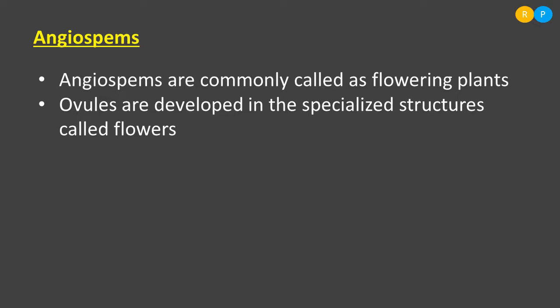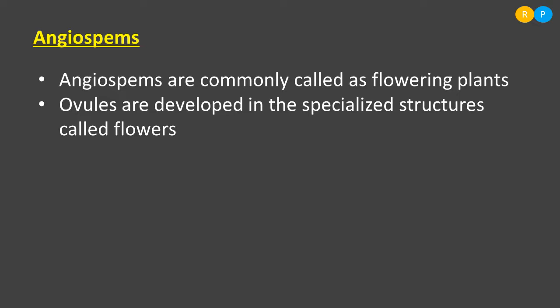So flowers are the structures meant for reproduction. They consist of male as well as female reproductive structures. Understood, right? Ovule is a female reproductive structure and stamen is a male reproductive structure.